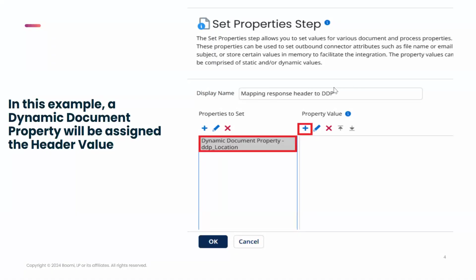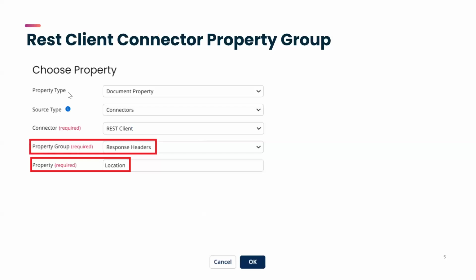In a set properties step, you should add a property to be set. In this example, it is a dynamic document property called dpp_location. You should add a property value with property type as document property, source type as connectors, and for connector, you should choose REST client, and property group should be response headers.